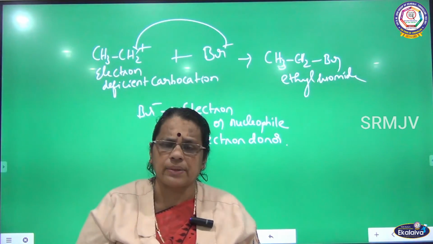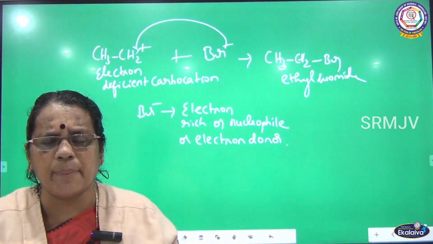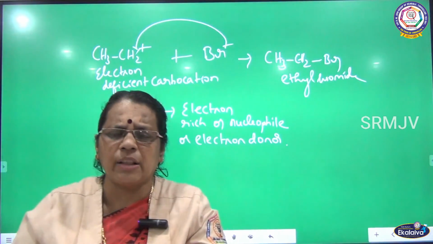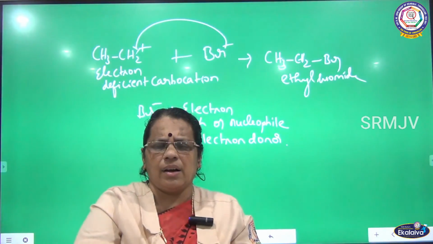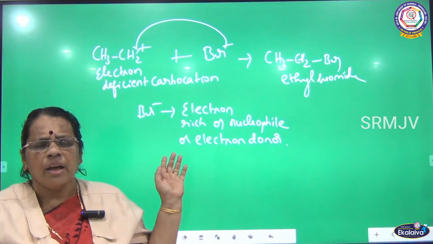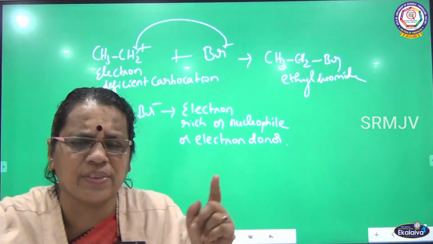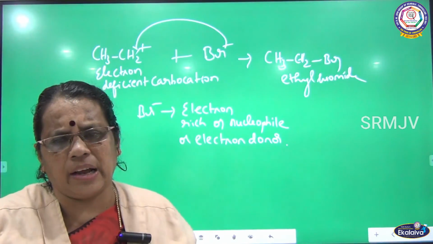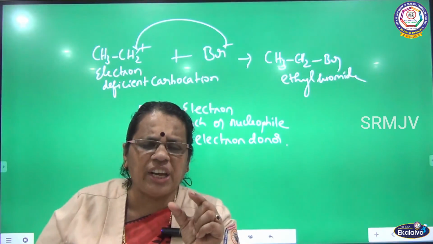So here I gave one evidence. To the alcohol, I am adding hydrogen. What is happening? It becomes protonated alcohol. I am adding hydrogen in the form of a proton. What is the next step I showed here? From the protonated alcohol, the water molecule, H2O, is removed. As a result, carbon is losing the electron pair, so it will acquire a positive charge. How do we call that species?